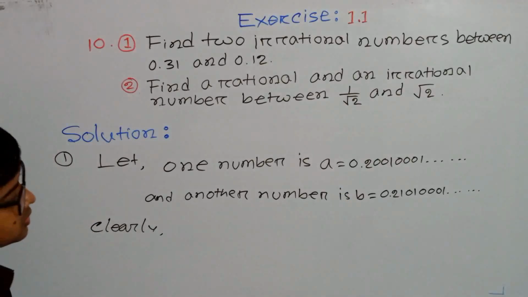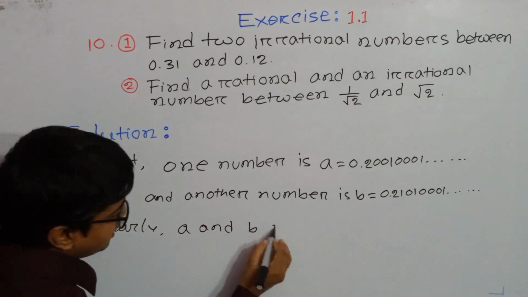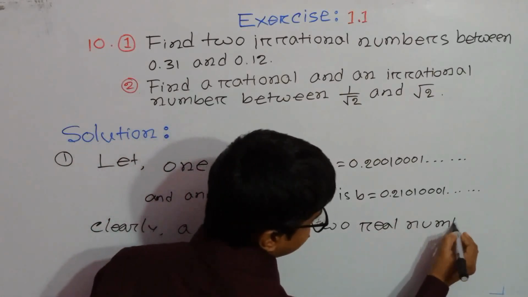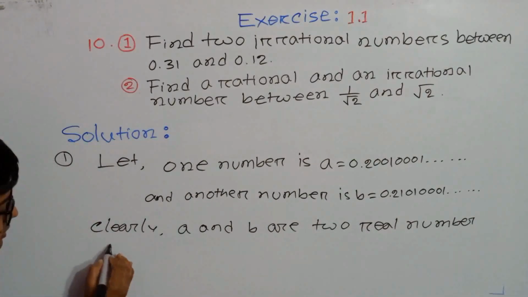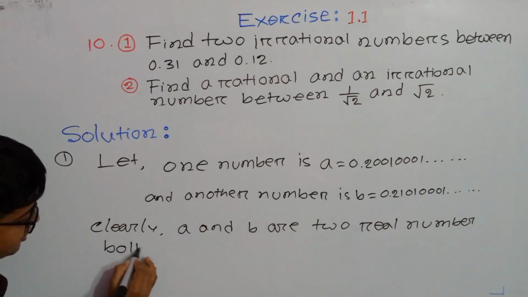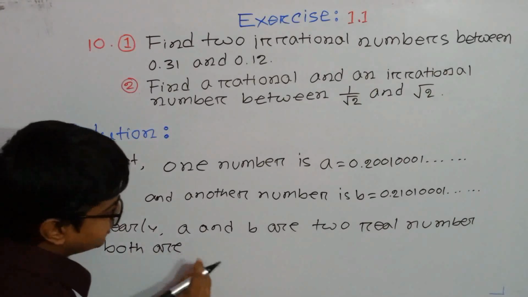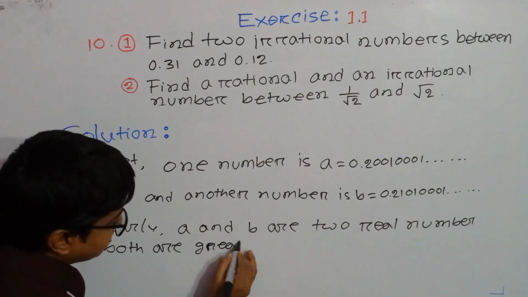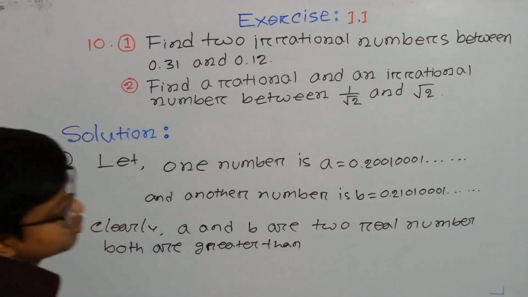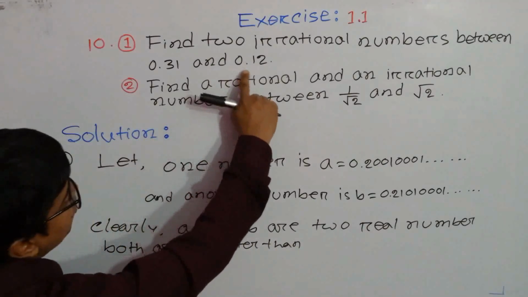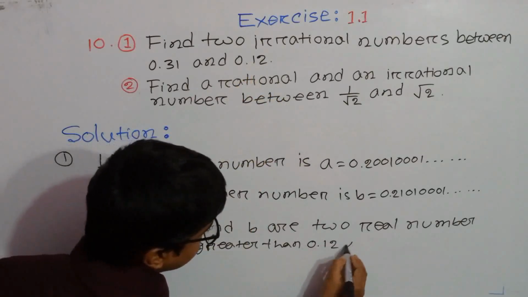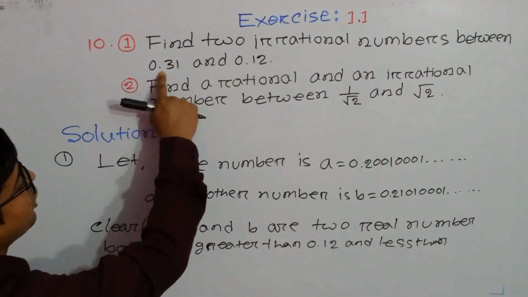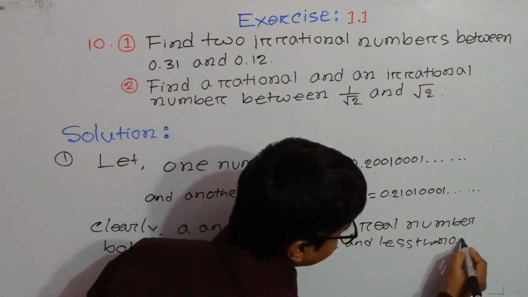Here we let two numbers, and now we can write clearly a and b are two real numbers, and both are greater than 0.12 and less than 0.31.